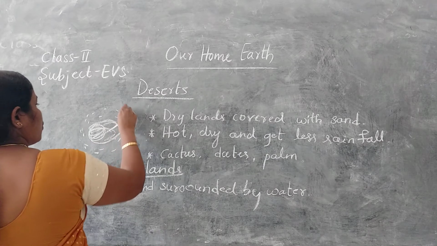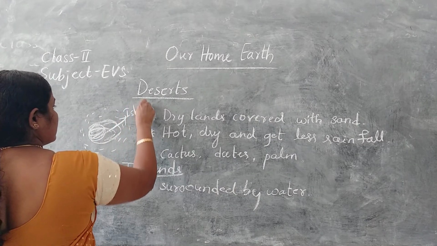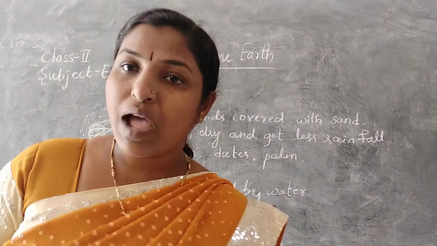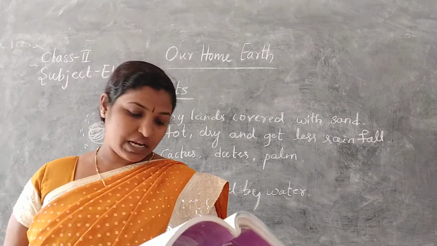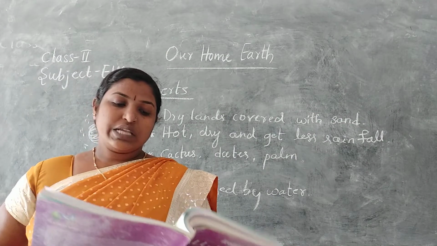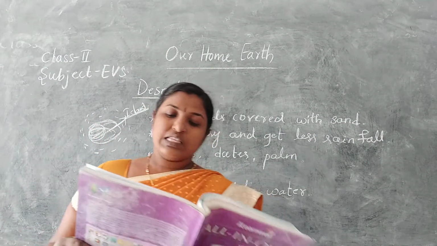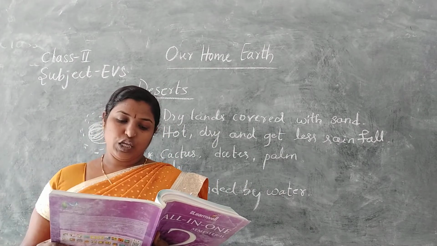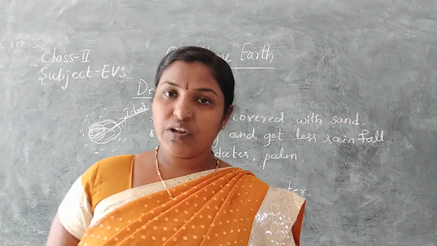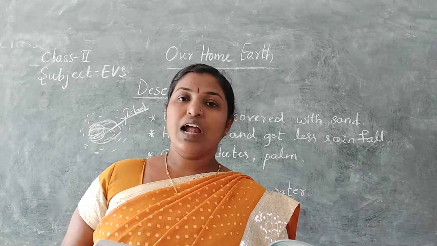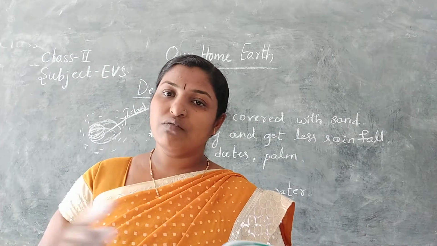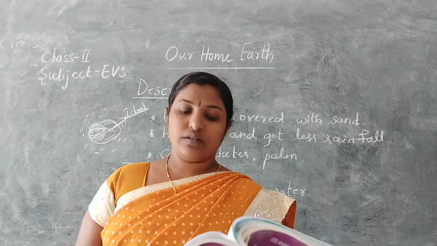This place is known as an island. A piece of land which is surrounded by water on all sides is called an island. Example: the Andaman and Nicobar Islands. These are the two island groups of our country, India. These are lands covered with water on all sides.